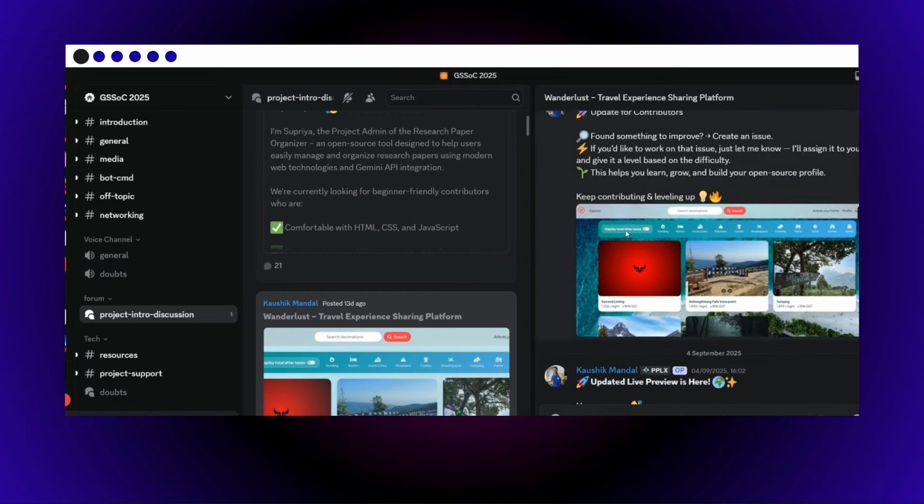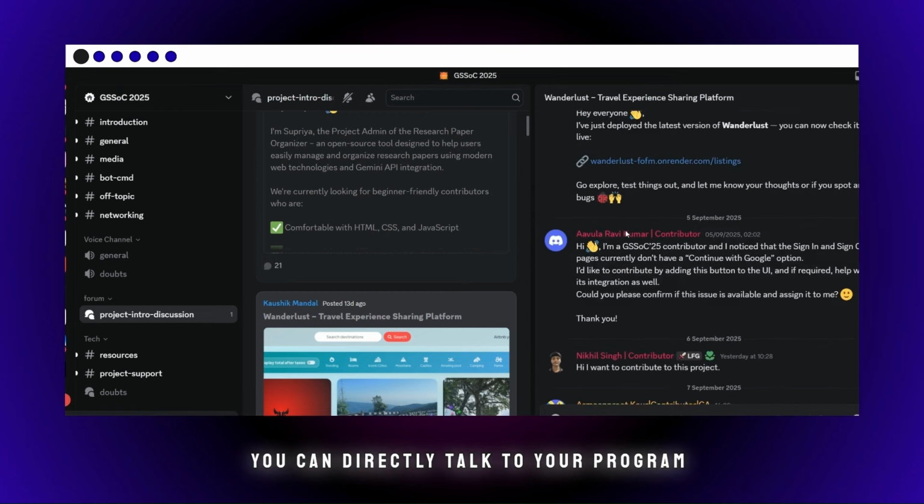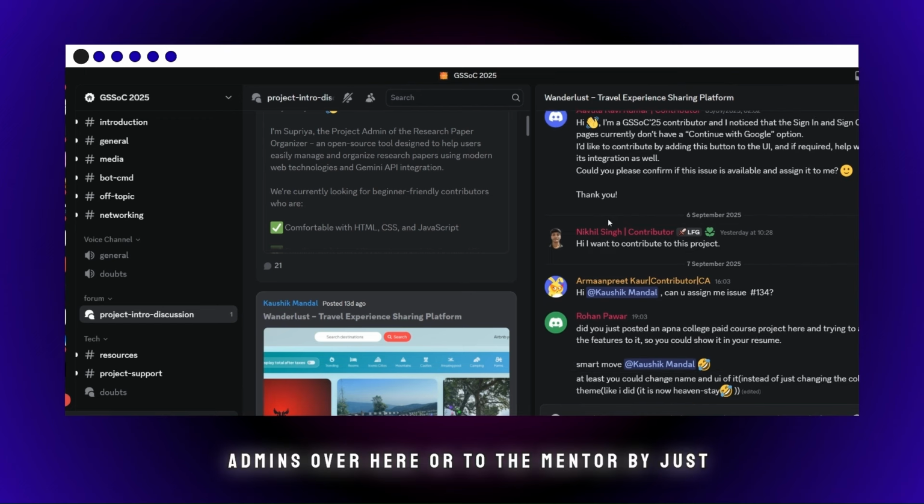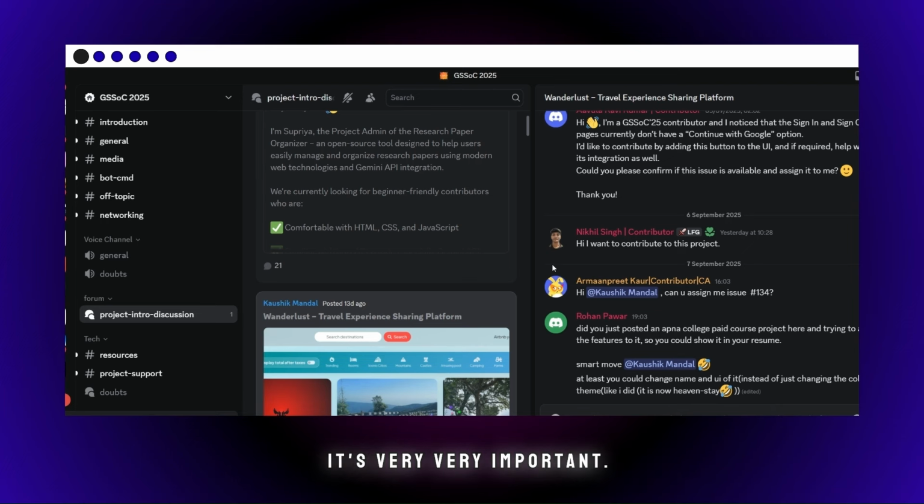So you can directly talk to your program admins over here or to the mentors by just doing @. This is very important because before you ask a question, you should always make sure that you are tagging the person, or else the person won't respond. He won't understand to whom you are asking and everything. So it's very important.